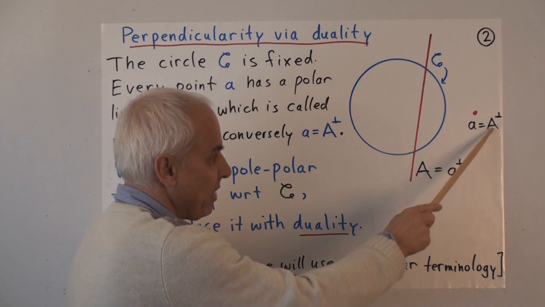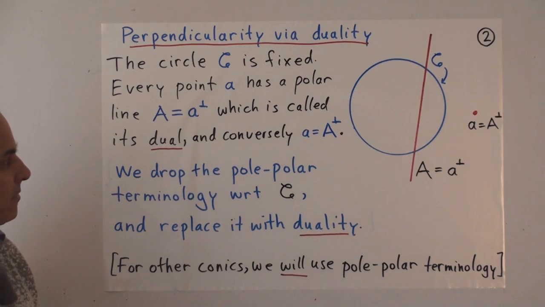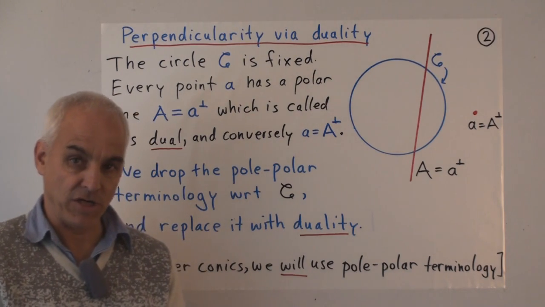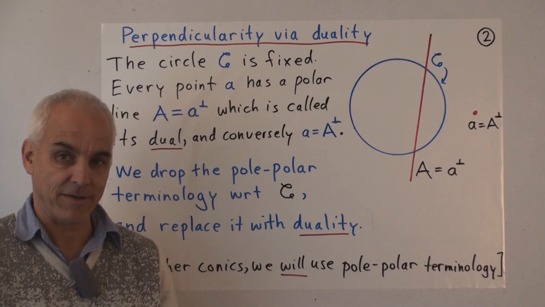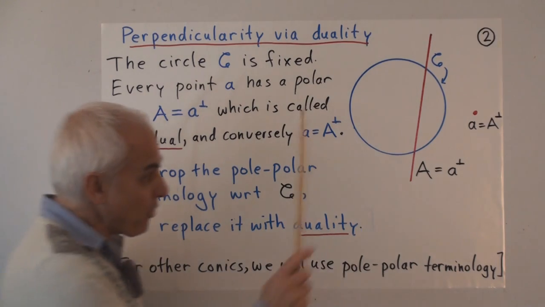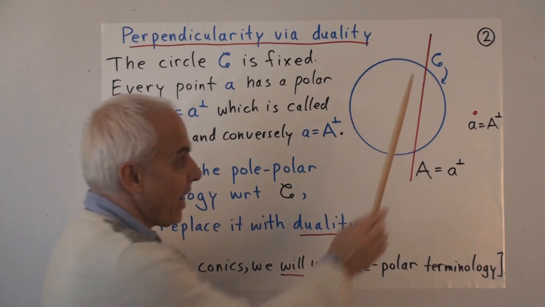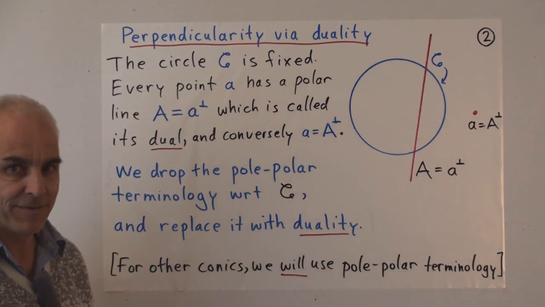We say that little a is big A perp. We say that big A is little a perp. And now what we're going to do is we're going to drop this polar terminology and replace it with simply one word, duality. So we're now going to say that the dual of this point is this line, and the dual of this line is this point.